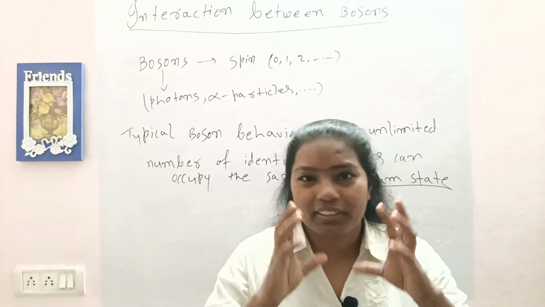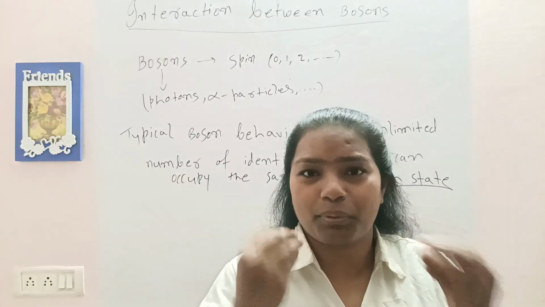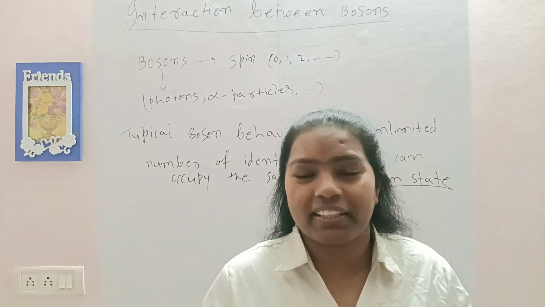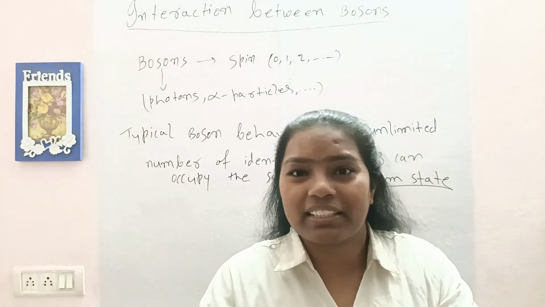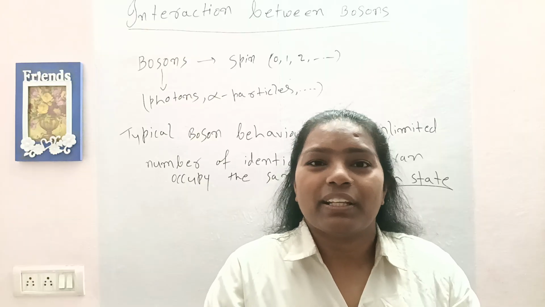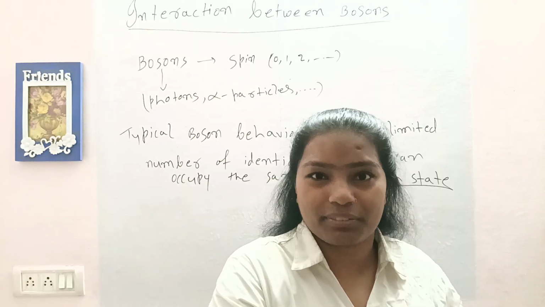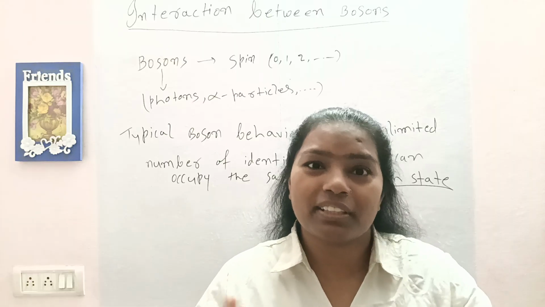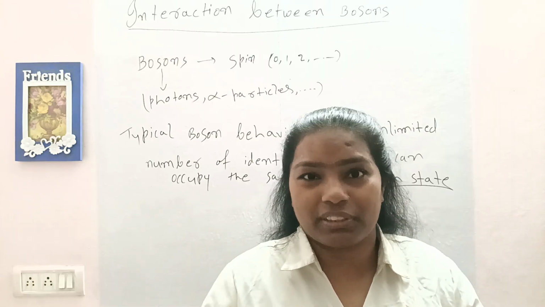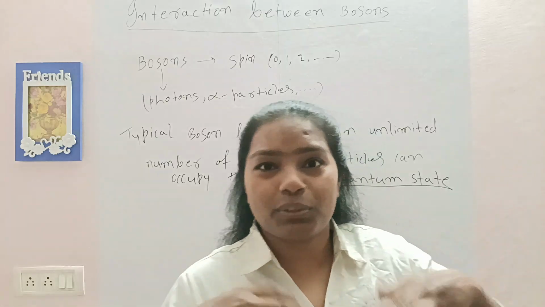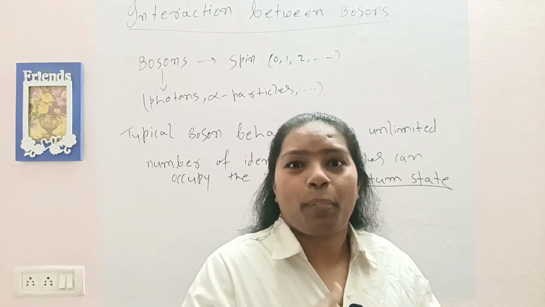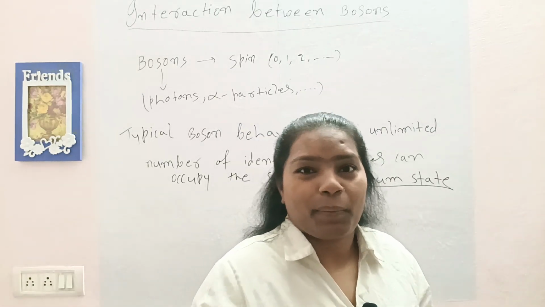Whatever information those two particles carry is exactly the same, which means you cannot distinguish between them, saying this one is one and this one is another. They just intertwine with each other. We don't know which one is who.